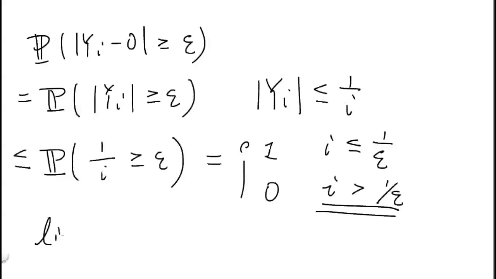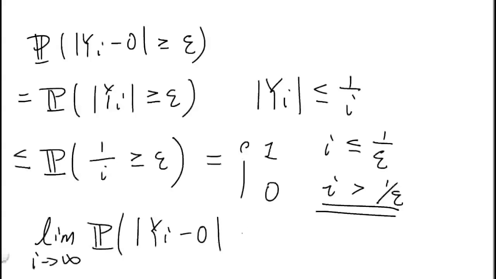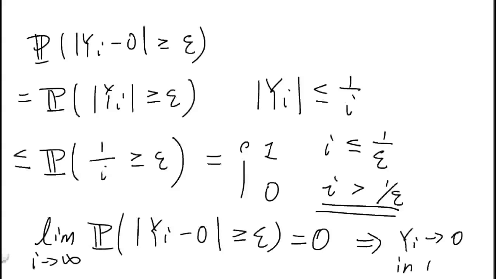And that tells us in the limit of i goes to infinity, the probability of yi deviating from 0 by more than epsilon goes to 0. And that shows that indeed yi converges to 0 in probability, because this limit holds for all epsilon.